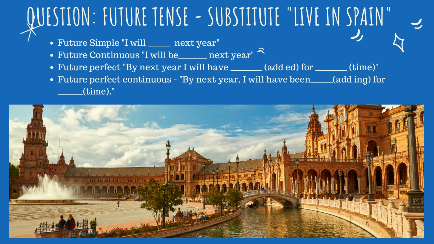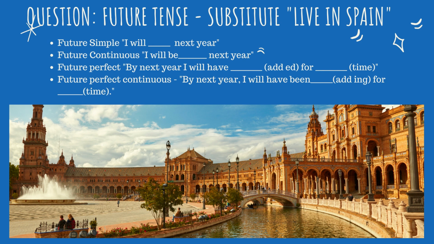So here's a question. Substitute the phrase live in Spain. I will blank next year. I will be blank next year. By next year, I will have blank for blank amount of time. By next year, I will have been blanking for blank amount of time.